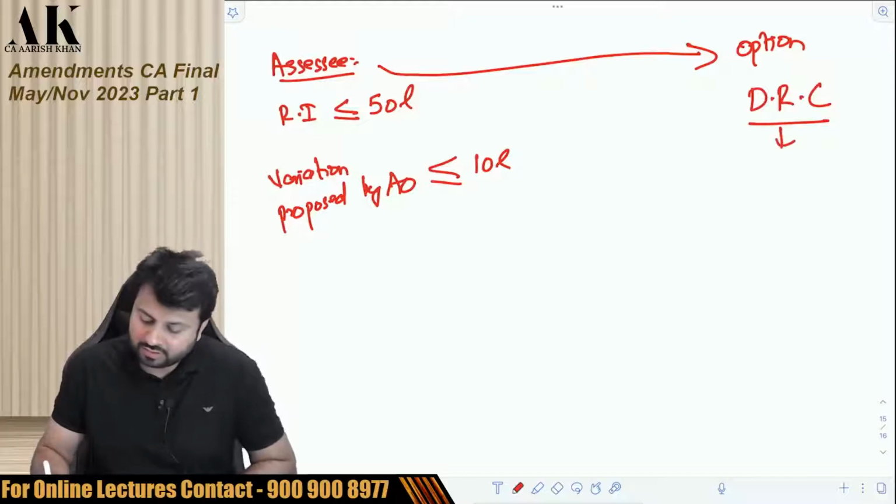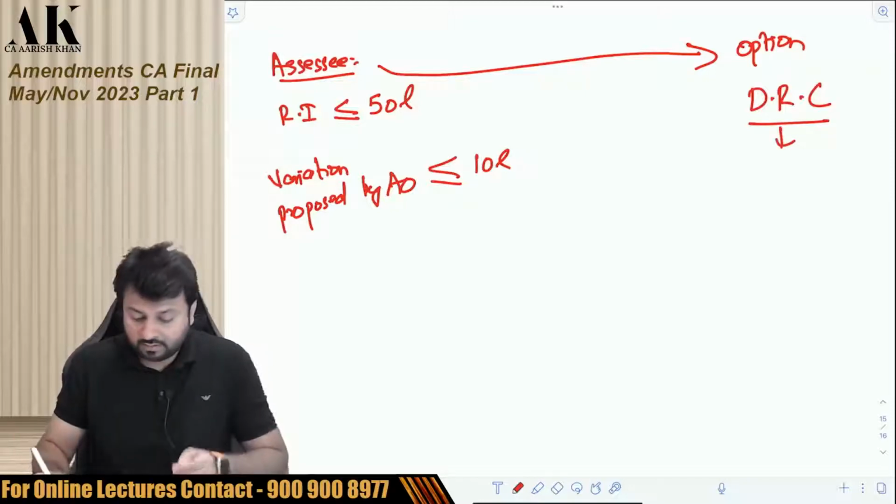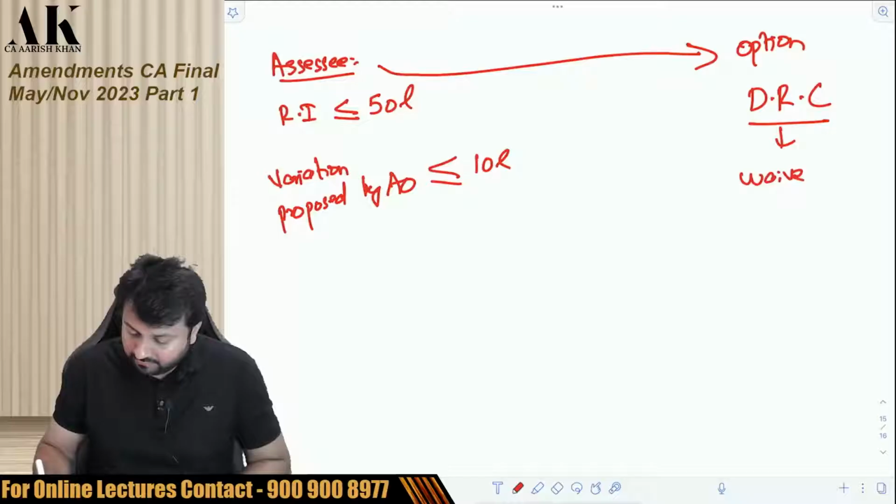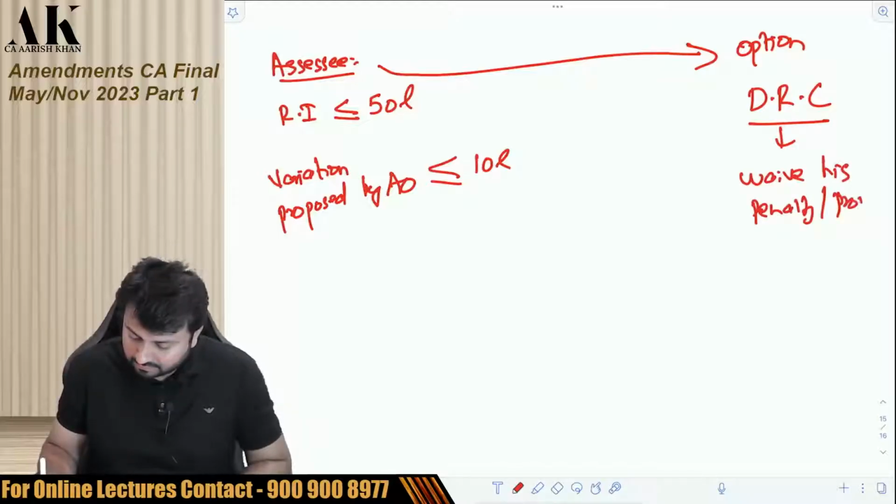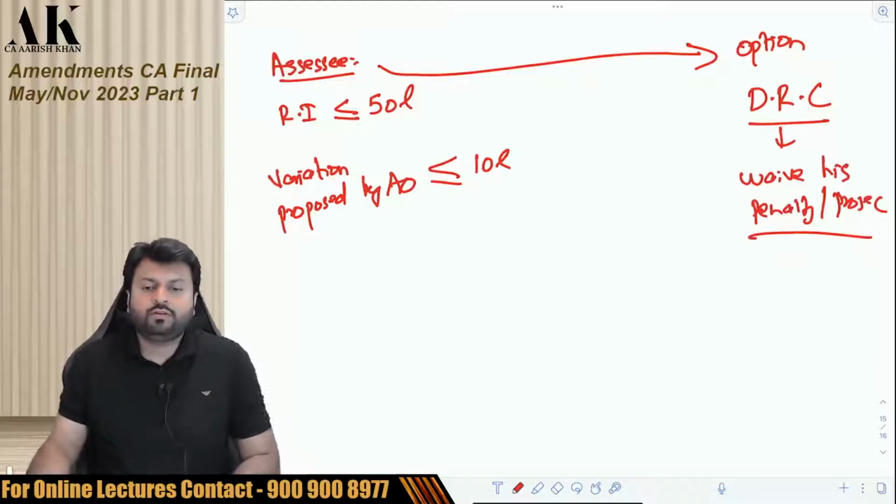Okay, and then Dispute Resolution Committee will waive his penalty and prosecution. It will give him immunity from penalty and prosecution.